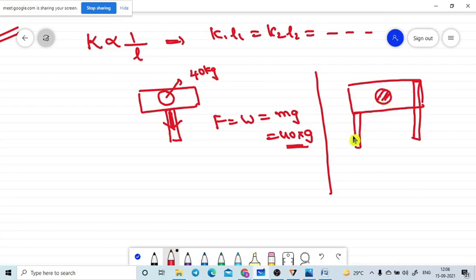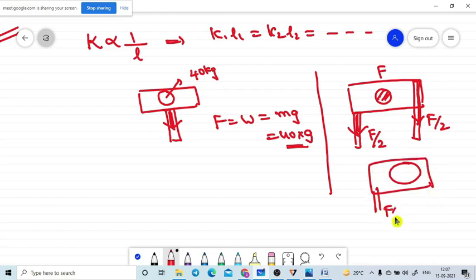You can easily tell that with two legs the force will be uniformly distributed. That means the force will be shared equally by the two legs. If I keep the force F here and two legs are available, then F by 2 force will be shared on each. If four legs are there, how much force will be shared in each leg? That is F by 4. So the force will be shared as F by 4, F by 4, F by 4 and F by 4.